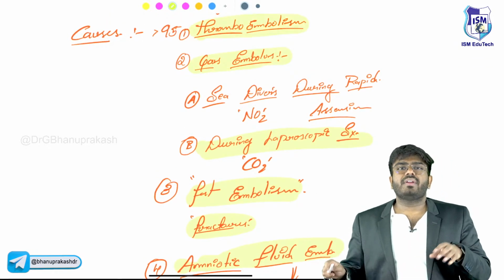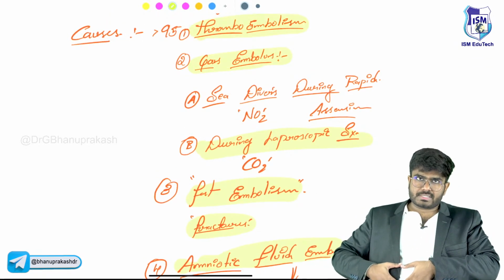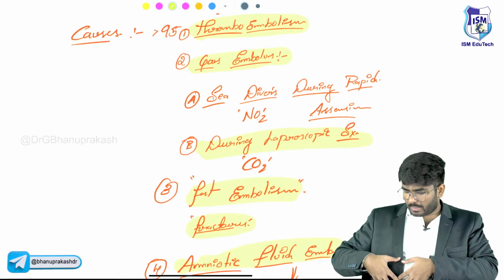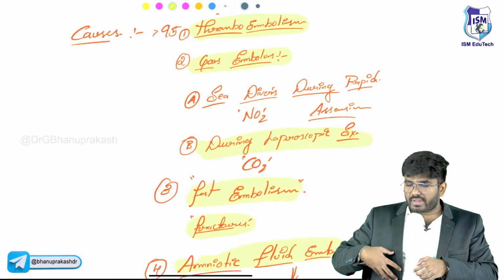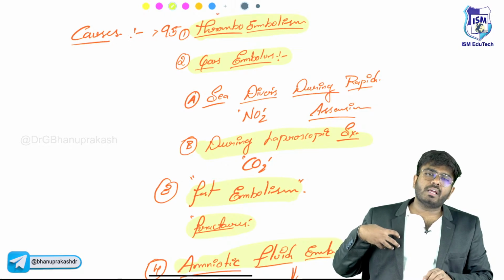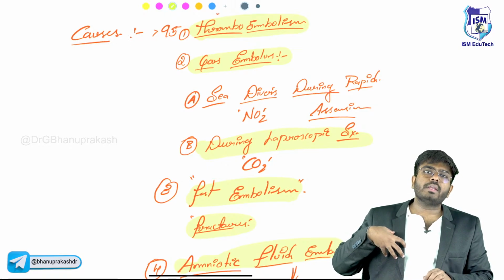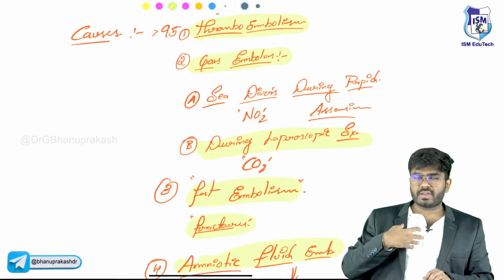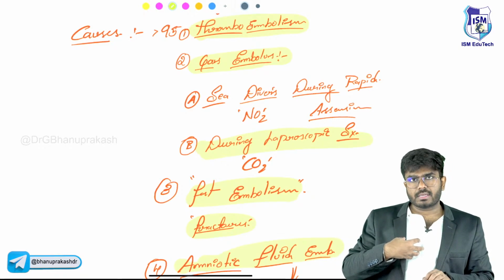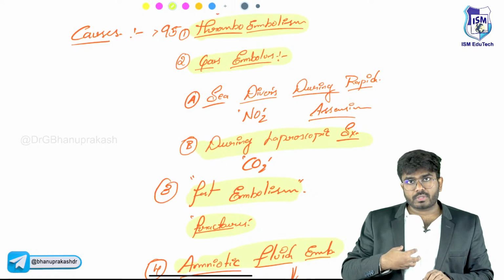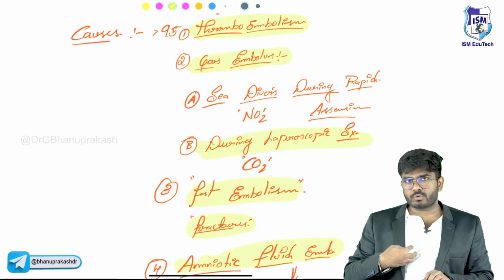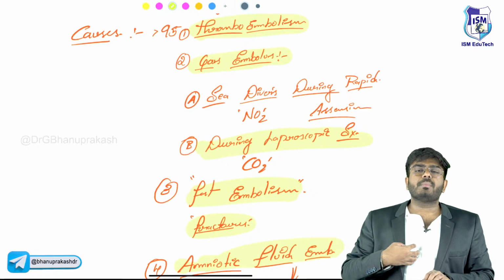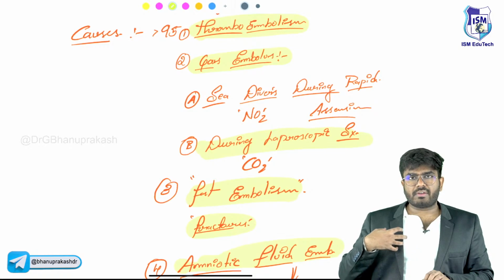So these emboli, where will they go? Through all these veins, most of the time the emboli are coming like this. Emboli, at the end of the day, will go into the right side of the heart. From the right atrium to the right ventricle. From the right ventricle, where is it going to go? To the pulmonary blood vessels, through the pulmonary artery. This embolus is traveling into the lungs.